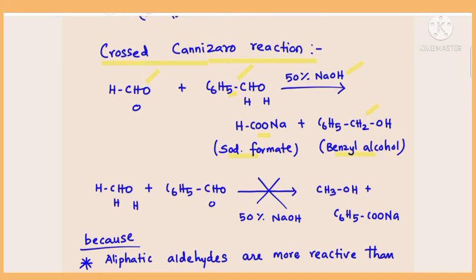Now suppose in the previous one, aliphatic aldehyde is oxidized and aromatic is reduced. If the reverse occurs, if aliphatic is reduced and aromatic is oxidized, these are the possible products. Formaldehyde reduction will give methanol. Benzaldehyde oxidation will give sodium benzoate, isn't it? But actually this reaction doesn't occur. This reaction is not possible at all.